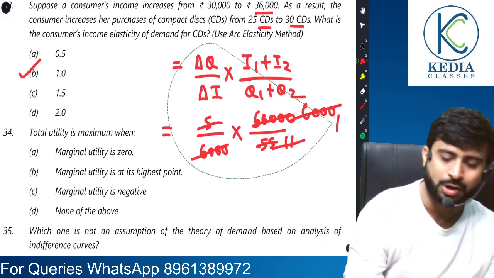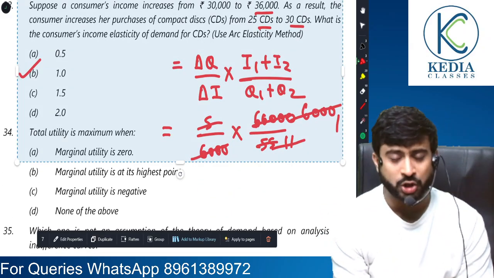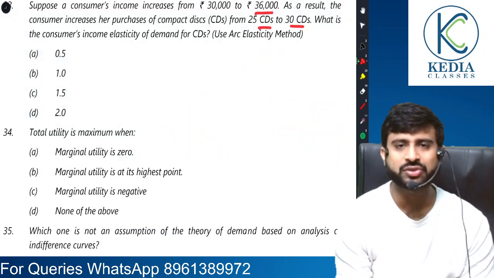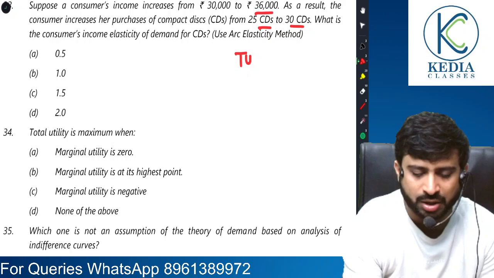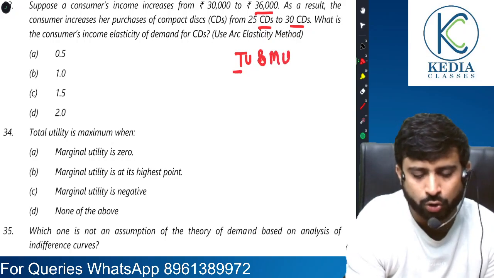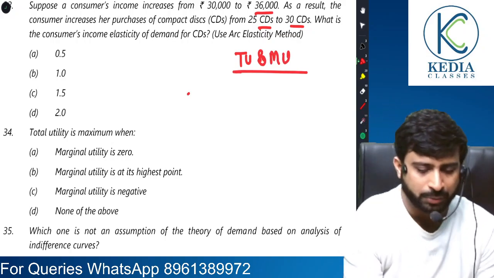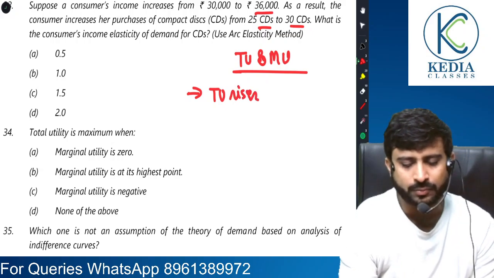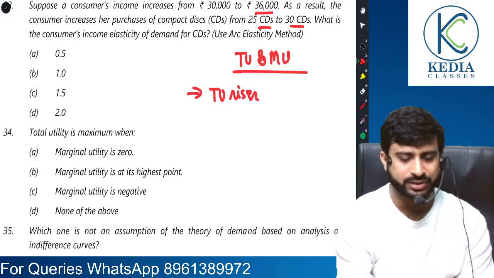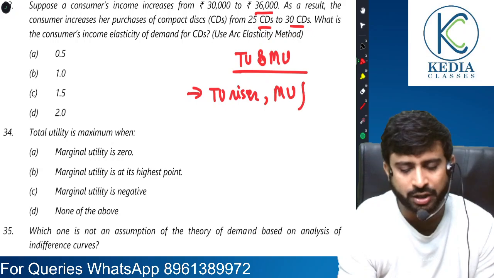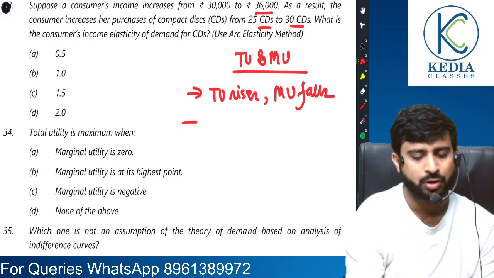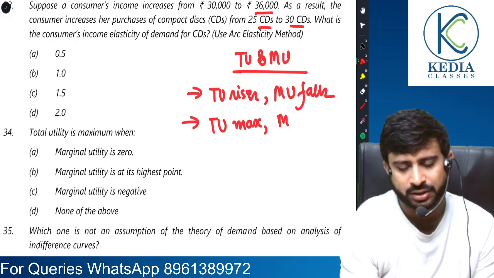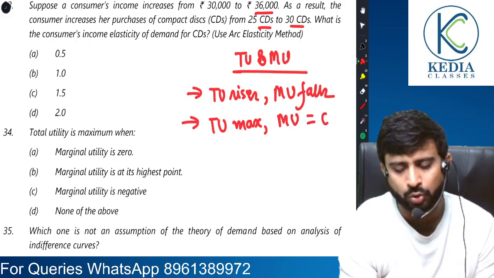Very good question from the equilibrium chapter or the utility chapter. Total utility is maximum. See, friends, if we were to discuss the relationship between TU and MU, I would tell you 3 things. Number 1, when total utility rises, marginal utility falls. When total utility reaches its maximum, remember these 3 points, MU becomes equal to 0.